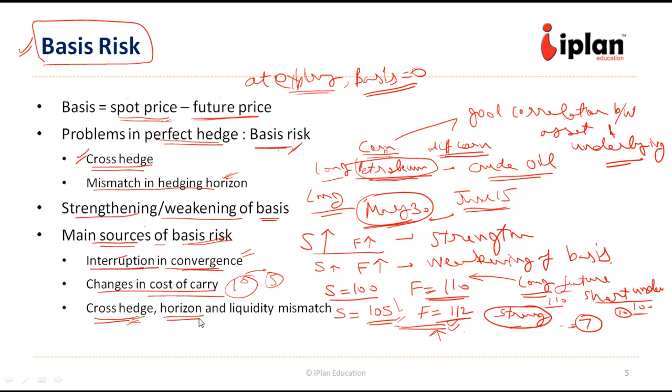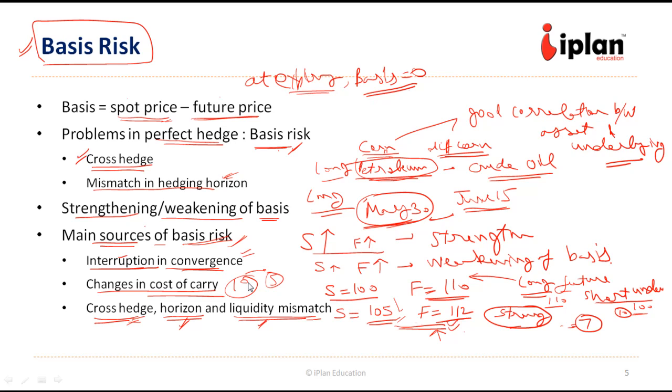The time horizon could be different. Even the liquidity may be different. For example, the future contract may not be as liquid, so some amount of liquidity premium or the edge has to be given up at the time of trading in the future contract, and that could be a reason for the basis risk, the difference between the spot and future at the time of expiry.